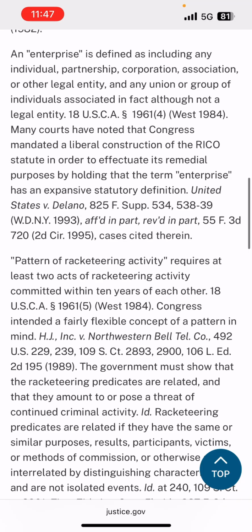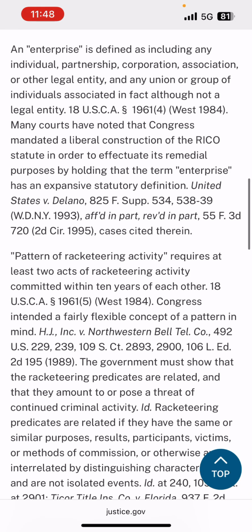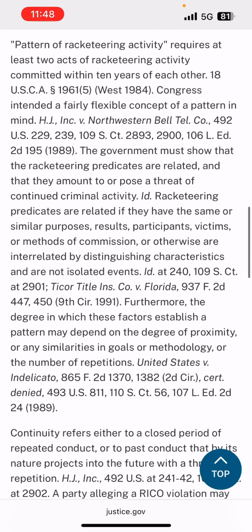An enterprise is defined as including any individual, partnership, corporation, association, or other legal entity, and any union or group of individuals associated in fact although not a legal entity. 18 USCA 1961(4), West 1984. Many courts have noted that Congress mandated a liberal construction of the RICO statute in order to effectuate its remedial purposes, holding that the term enterprise has an expansive statutory definition. United States versus Delano, 825 F. Supp.